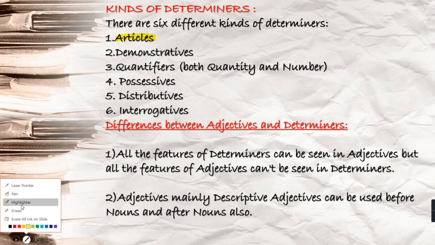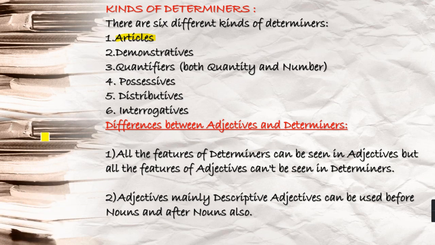Means whatever qualities determiners have can be easily found in descriptive adjectives, but all the qualities of descriptive adjectives you cannot find in determiners.